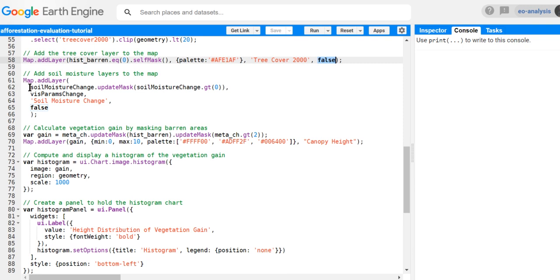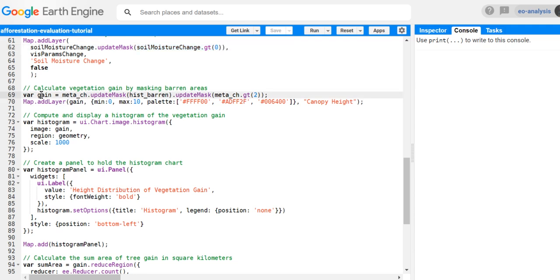And then we visualize our moisture change. But as we only want to look at the improvement of the soil moisture, I'm trying to use update mask to mask our area where soil moisture doesn't really improve. So I only show area with soil moisture change larger than 0, so positive change.